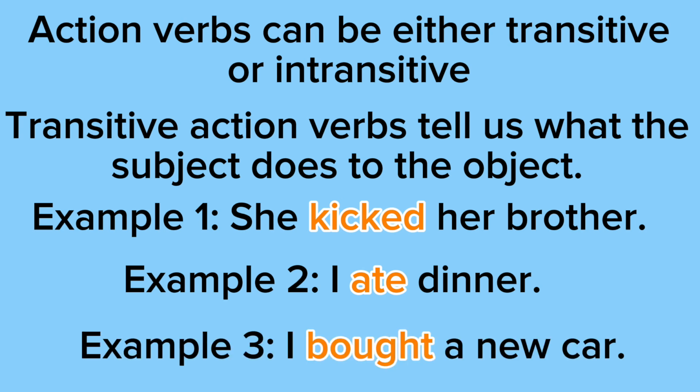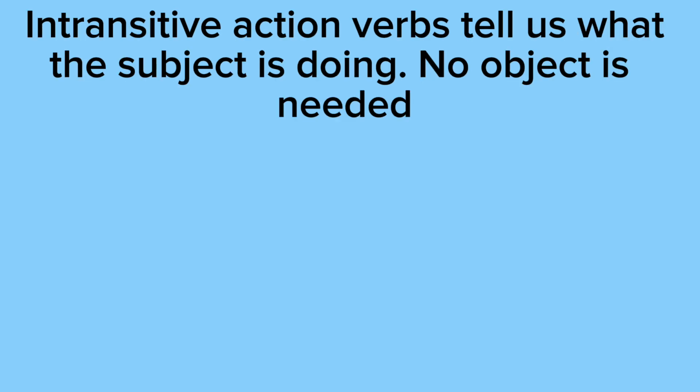Example 3 says, I bought a new car. So bought is the transitive action verb that's telling us what the subject, I, is doing to the object, which is the car. So I'm the subject because I'm doing the action, and the car is the object because the car is being bought. Intransitive action verbs tell us what the subject is doing.